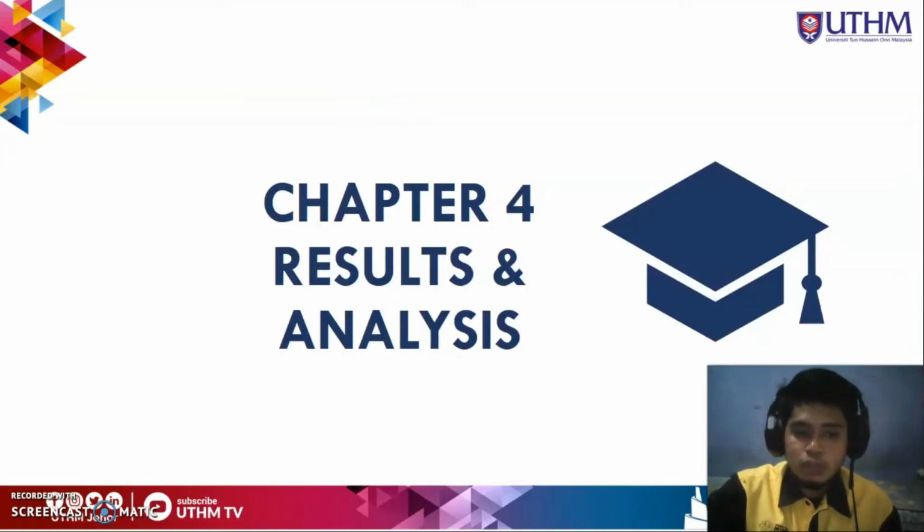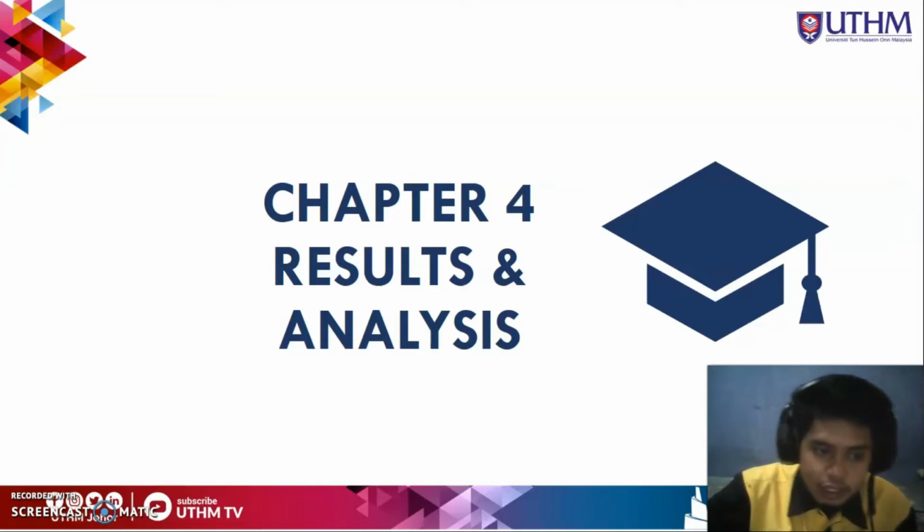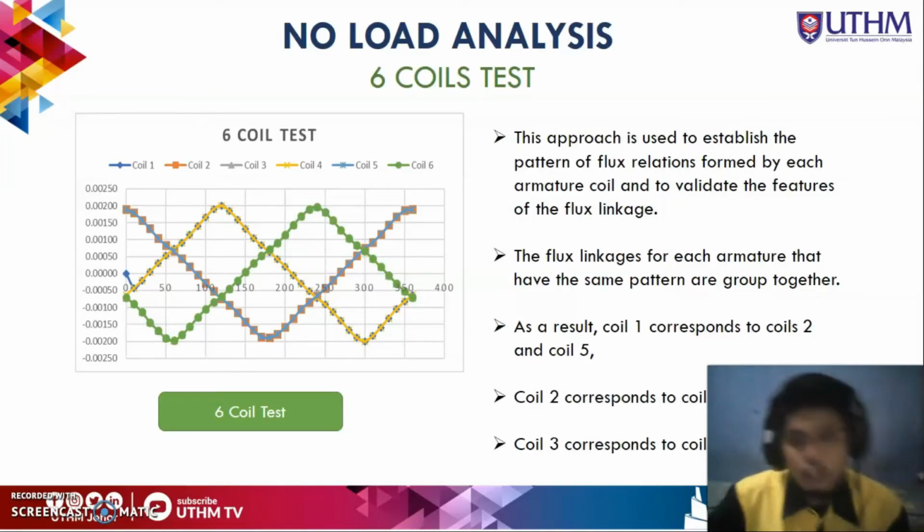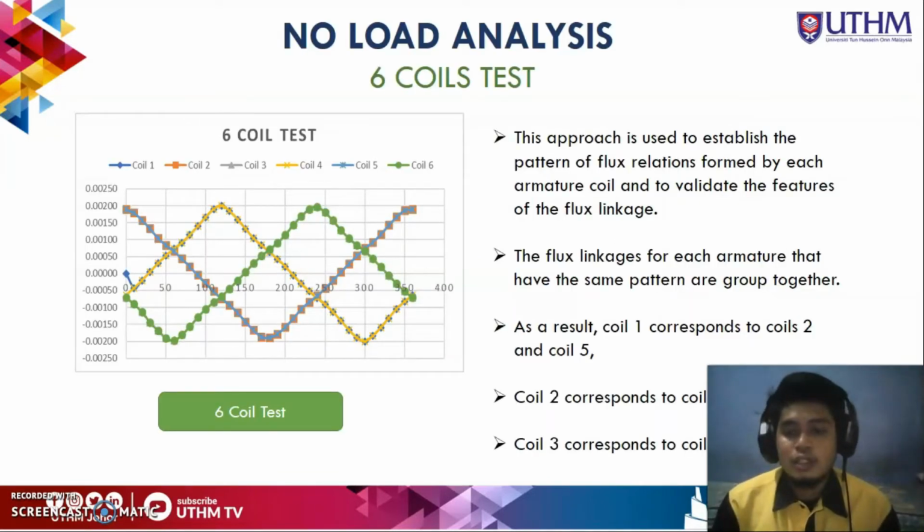So for chapter 4, result and analysis. There are two parts for the result analysis, which are no load analysis and load analysis. For the difference, there are different circuits for no load analysis and load analysis. So for the load analysis, the 6 coil test.